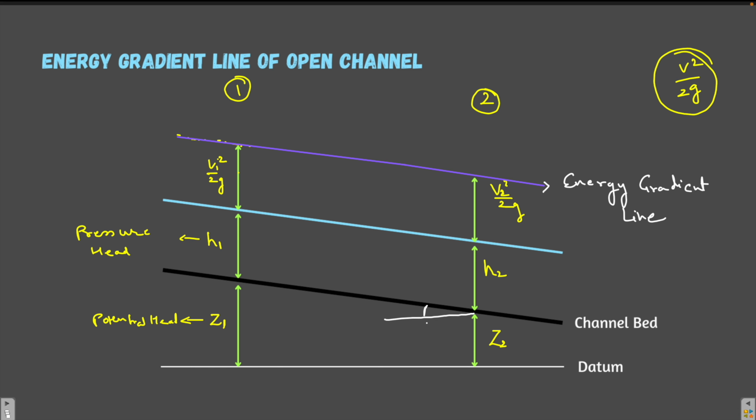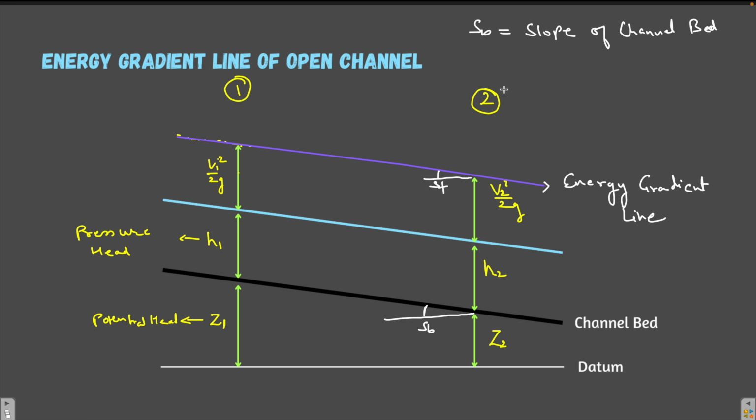Now, along with that, I would like to mention here that this is SB. SB means it is the slope of channel bed. And this here is SF. SF is the slope of the energy gradient line.